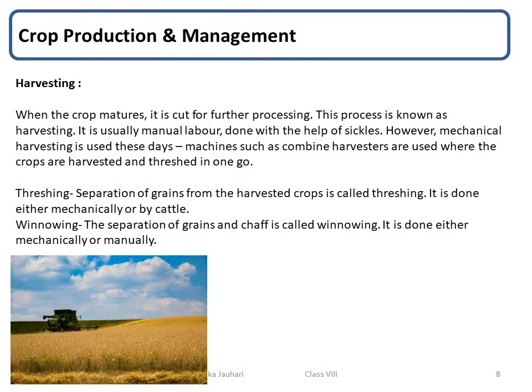Harvesting of crop is an important task. The cutting of crop after it is mature is called harvesting. In harvesting, crops are pulled out or cut close to the ground. It usually takes 3 to 4 months for a cereal crop to mature. Harvesting in our country is done either manually by sickle or by a machine called a harvester.